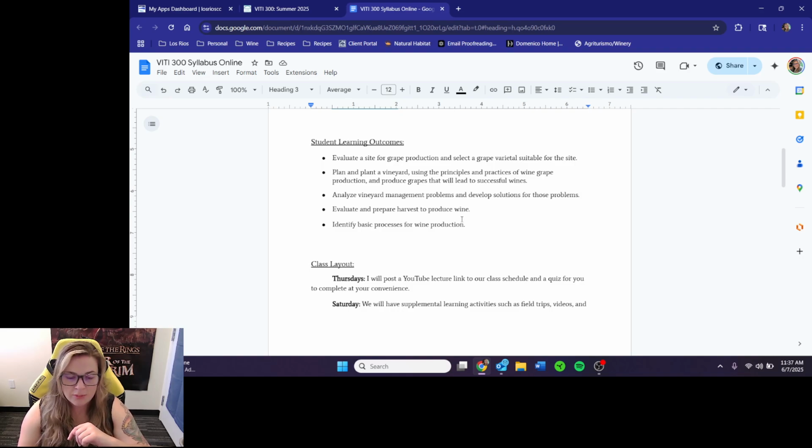Analyze vineyard management problems and develop solutions for those problems. Evaluate and prepare harvest to produce wine. Identify basic processes for wine production.